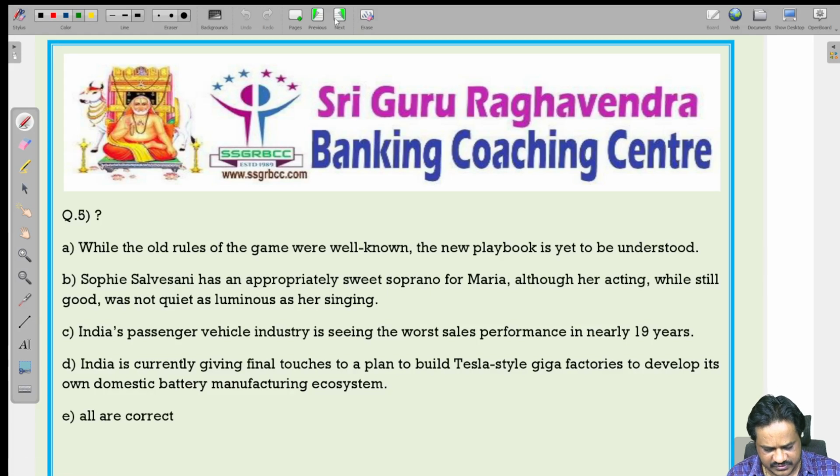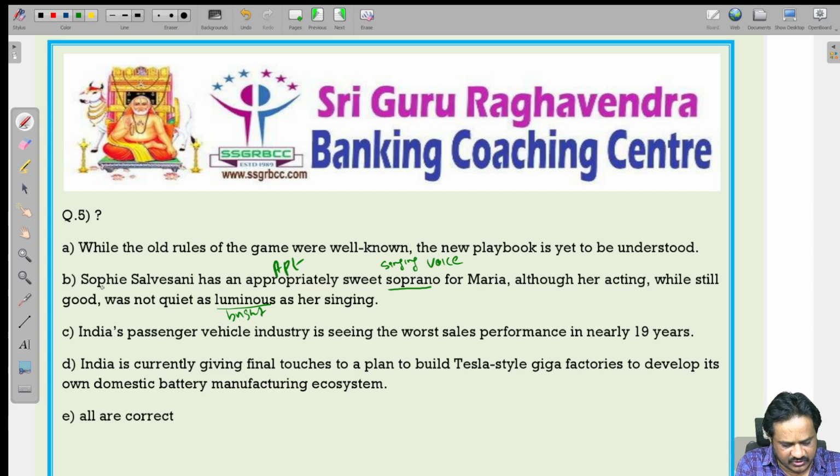While the old rules of the game were well known, the new playbook is yet to be understood. Sophie Salvesani has an appropriately, appropriately means apt, sweet soprano. So what is the meaning of soprano? That is singing voice. For Maria, although her acting, while still good, was not quite as luminous as her singing. Luminous means bright. So here this sentence contains an error.